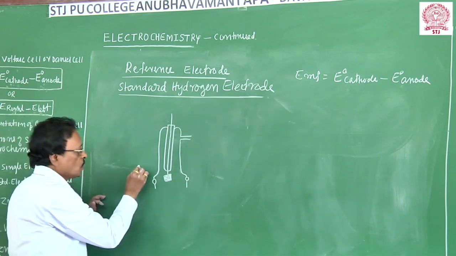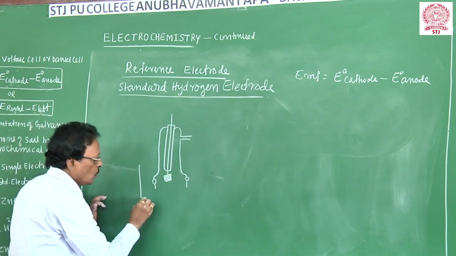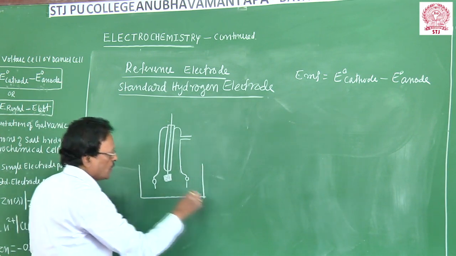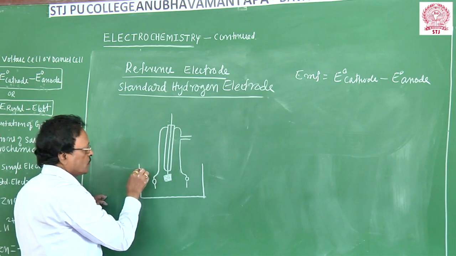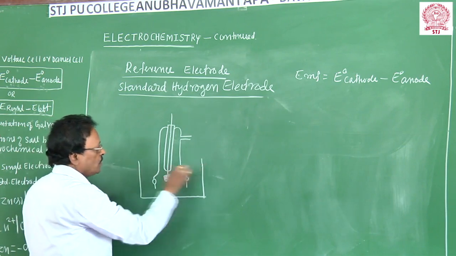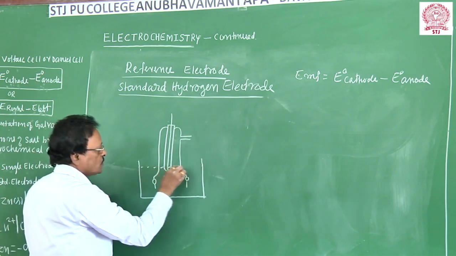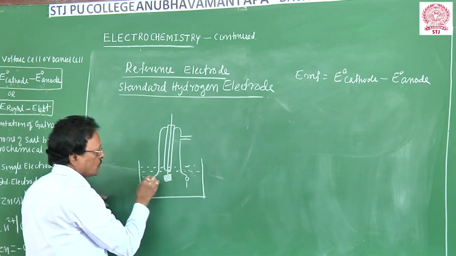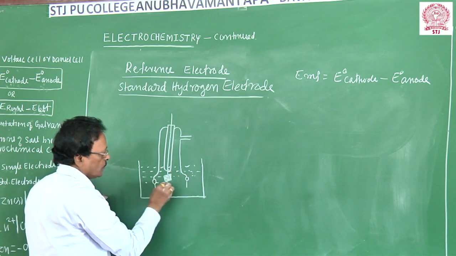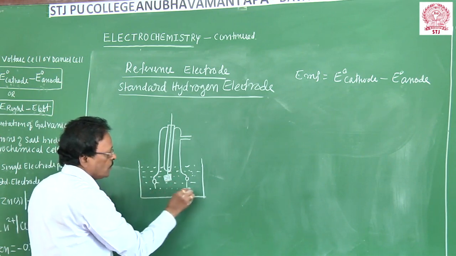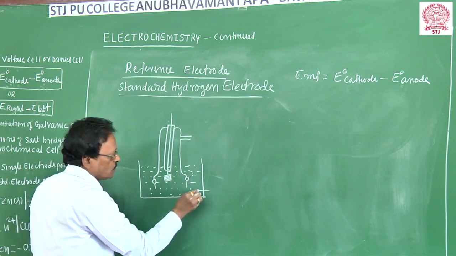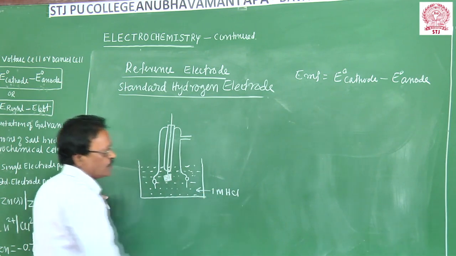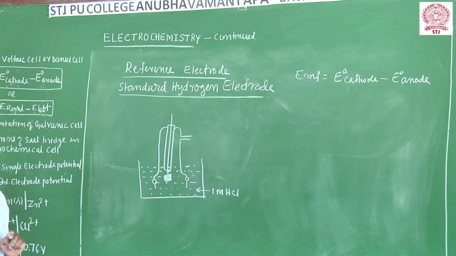And the electrode is dipped into 1 molar HCl solution, hydrochloric acid. That means unit H plus ion concentration, unit molar concentration of H plus. Yes, we are going to maintain some standard conditions. So you have taken 1 molar HCl, any solution of 1 molar H plus ion concentration.